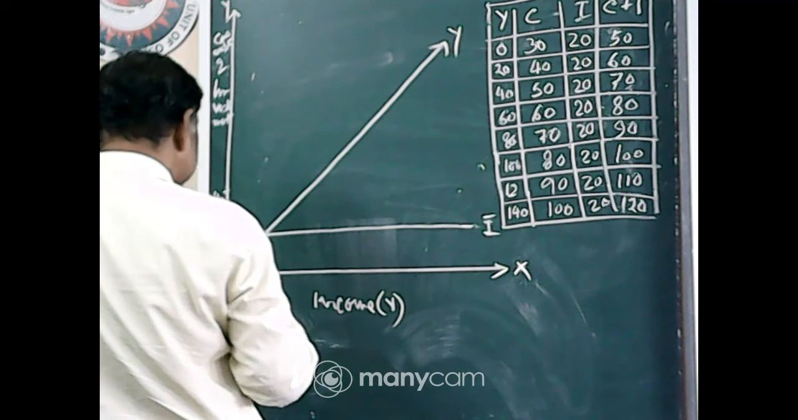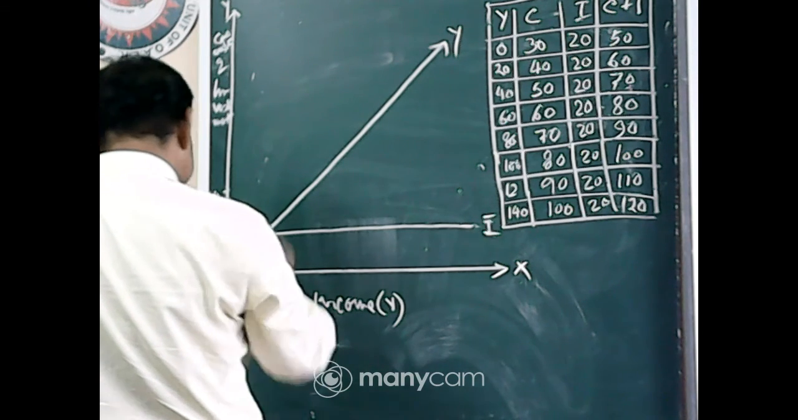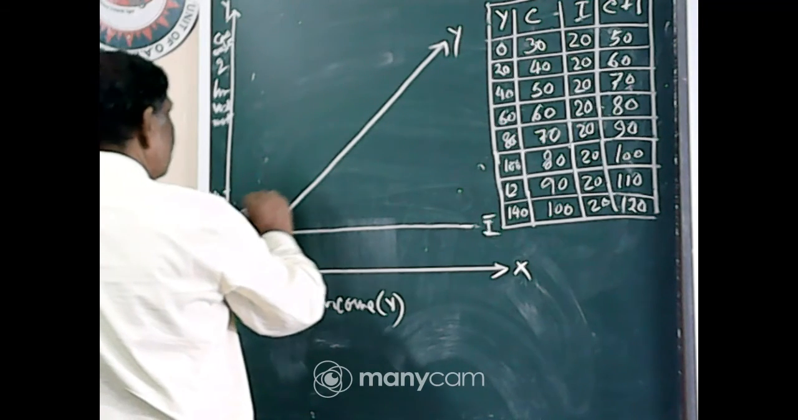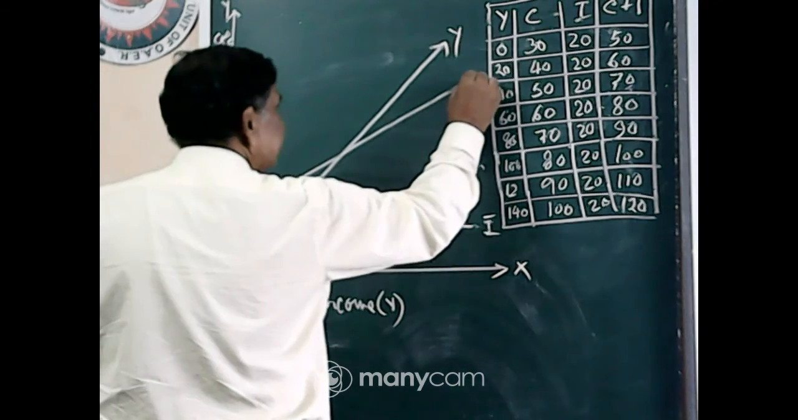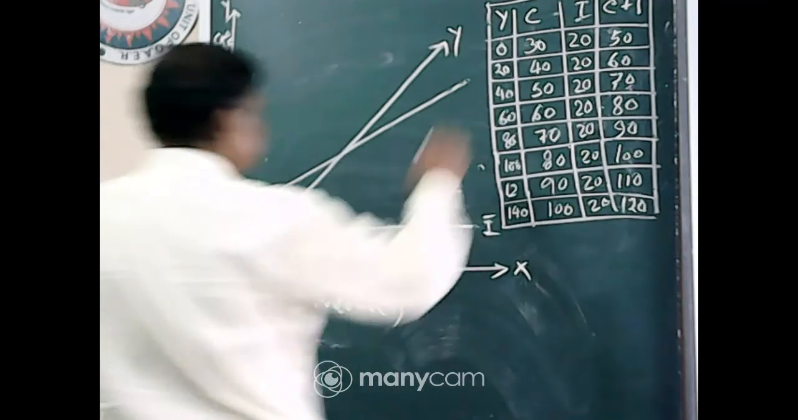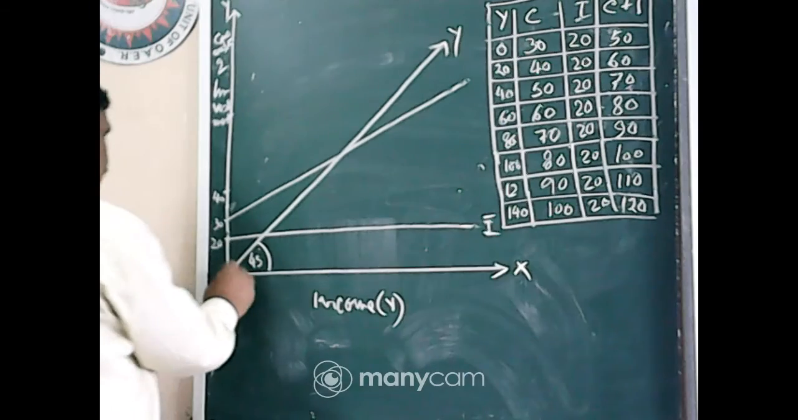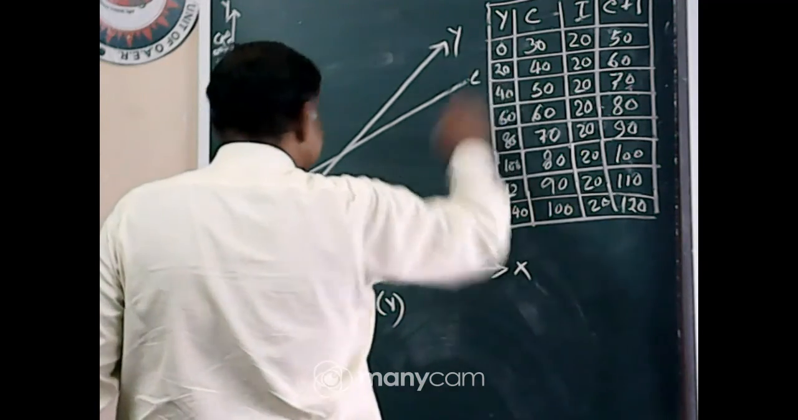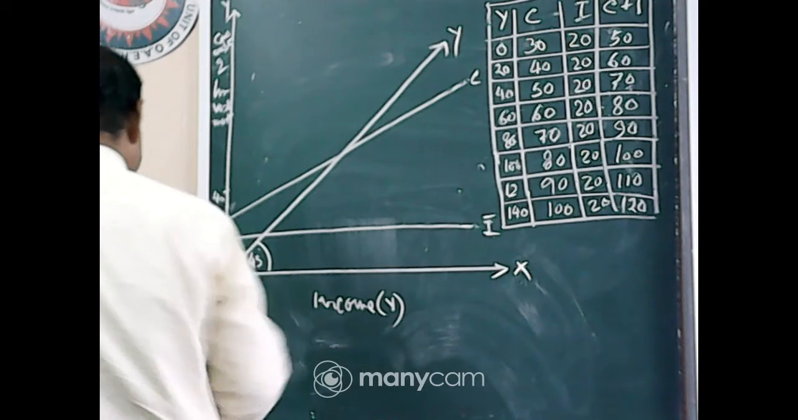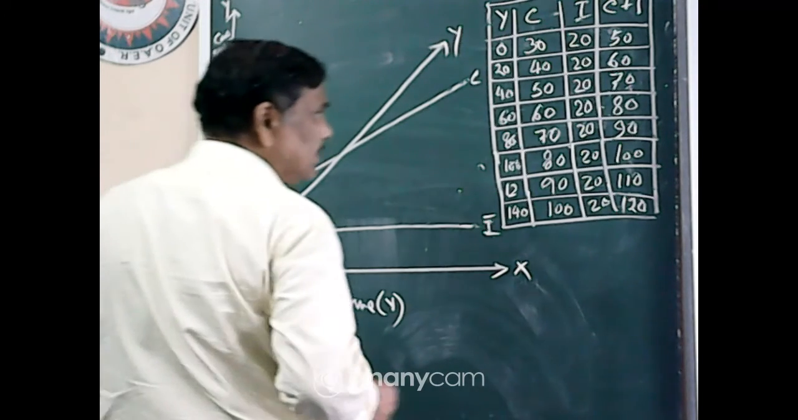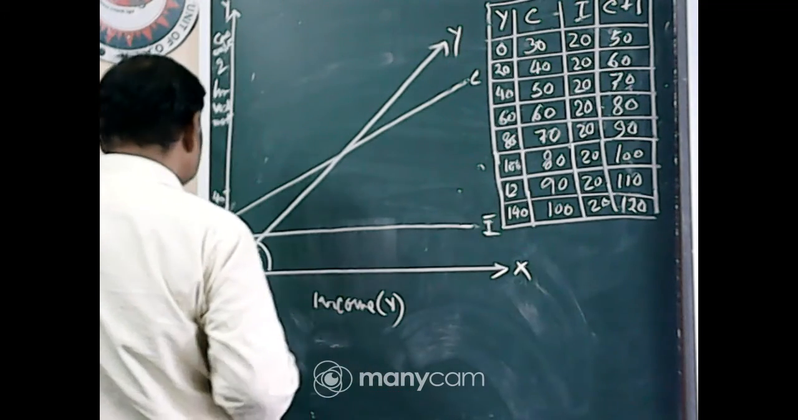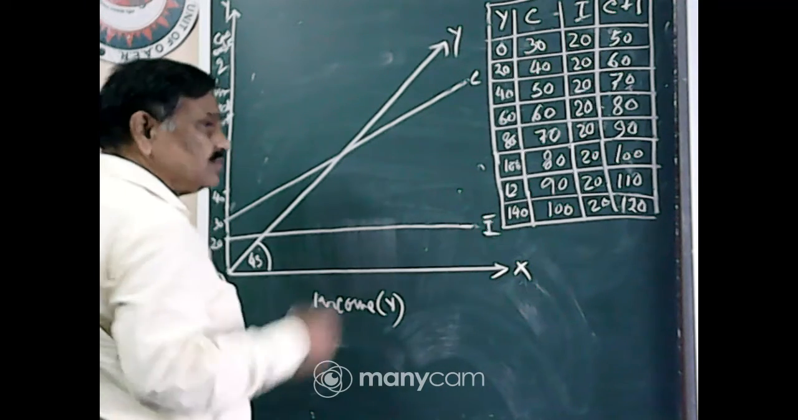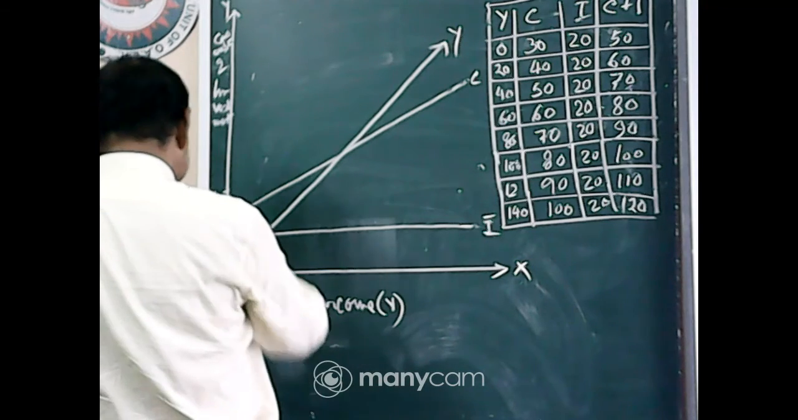Now consumption starts from a minimum. Suppose it is 30, minimum consumption. What do you mean by minimum consumption? That is C bar. Even if income is 0, consumption is 30, that is C bar. C bar is the minimum autonomous consumption. It is called autonomous consumption. Even if income is 0, the person has to consume something somehow, and that is 30 suppose.